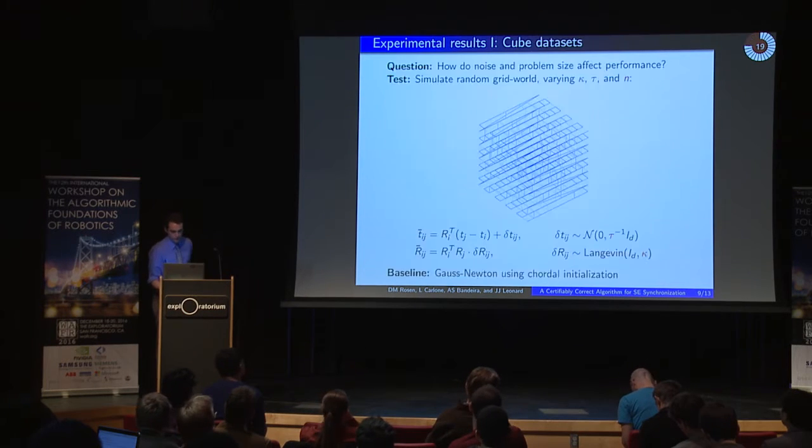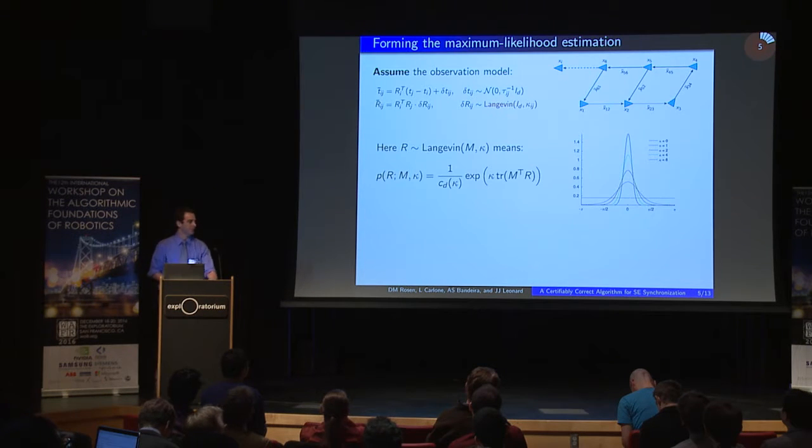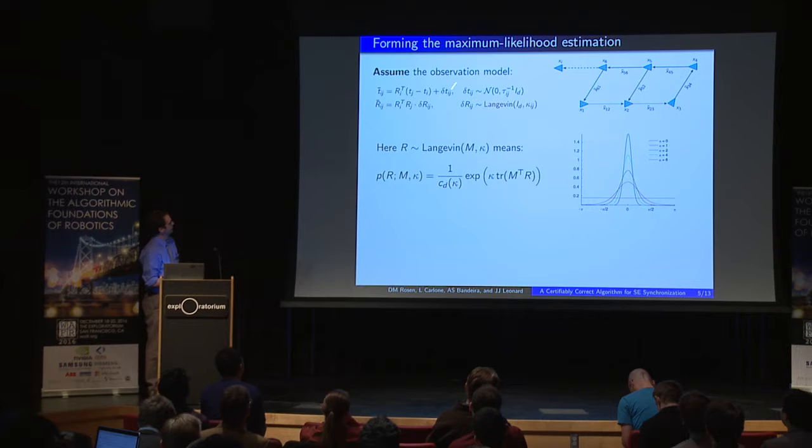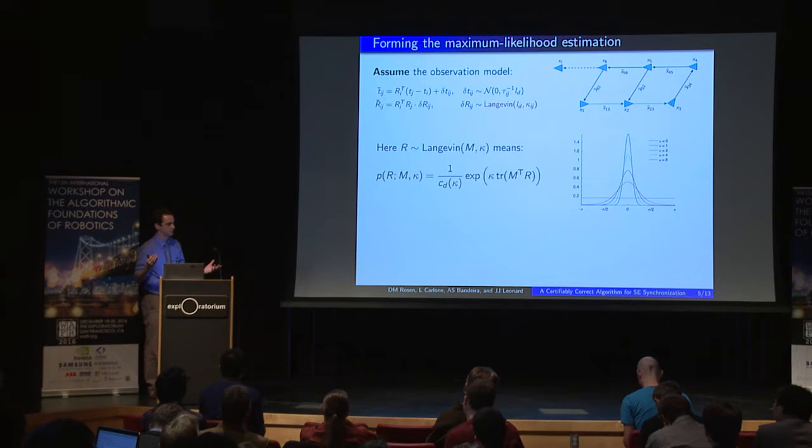Yes. So we assume Gaussian additive noise on the translational observations, which is pretty much the typical choice in pose-graph SLAM. We assume Langevin noise on the rotations, but I think your question was really more about what happens if you have ambiguous data association. Was that right?